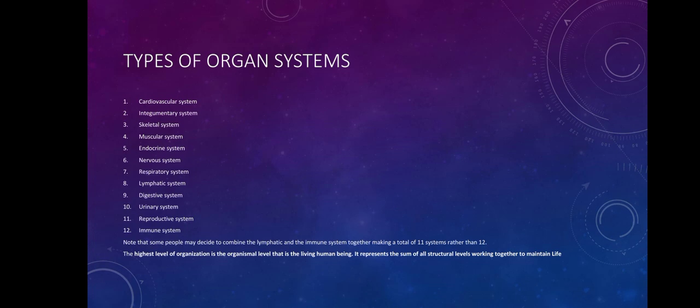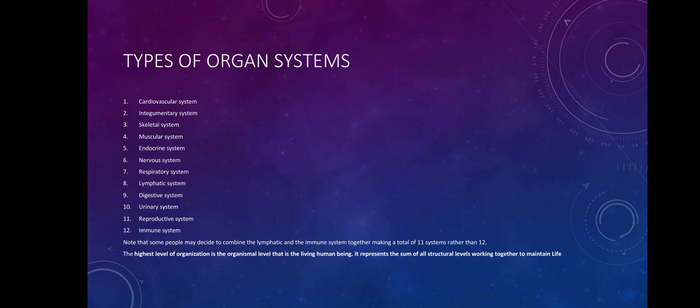The next system we'll be looking at is the muscular system. The muscular system also permits movement and supports stability in the body. The next system we'll be looking at will be the endocrine system.